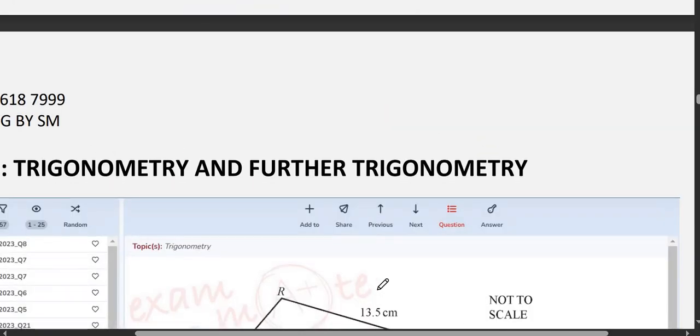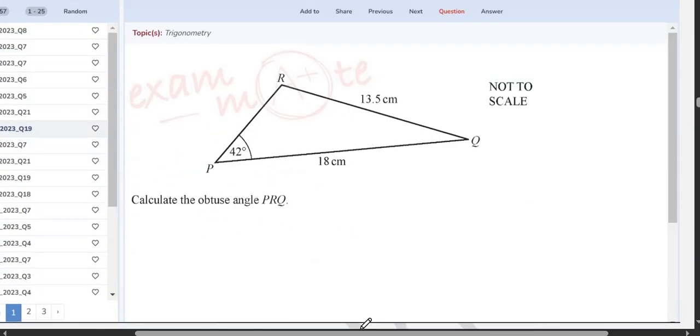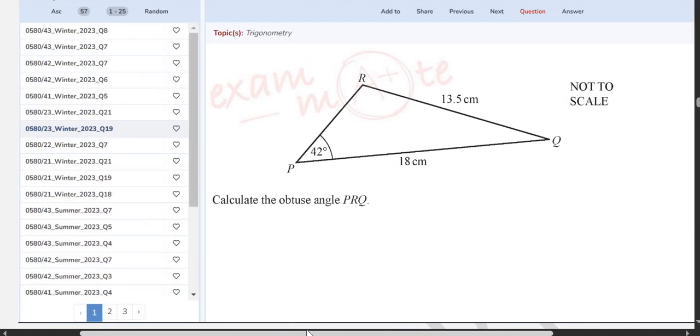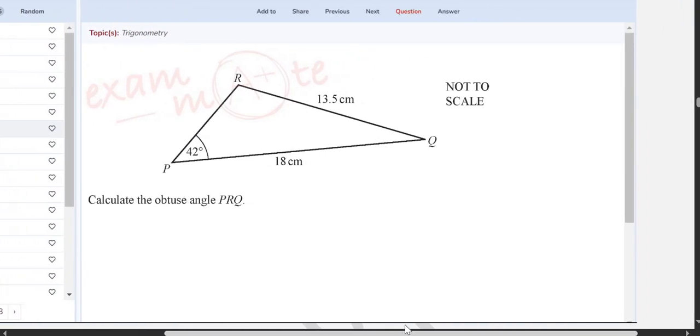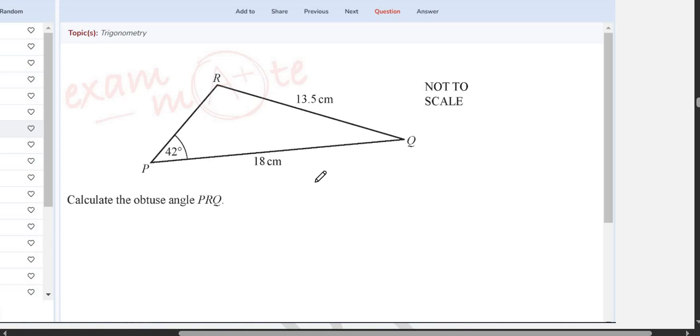Now next we have trigonometry and further trigonometry. The years are mentioned right over here. Now it says calculate the obtuse angle PRQ. They're asking you to calculate this angle. Let's call this angle X. If you look at this question, we can use sine law.